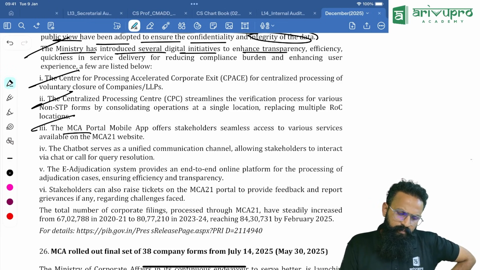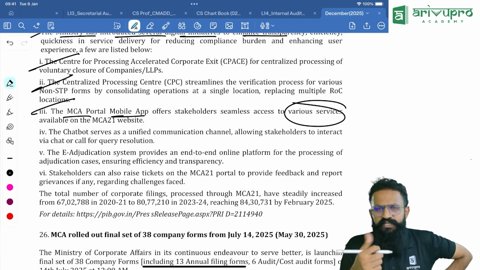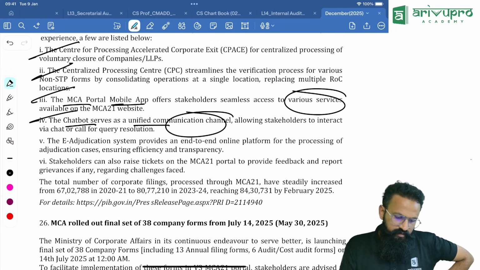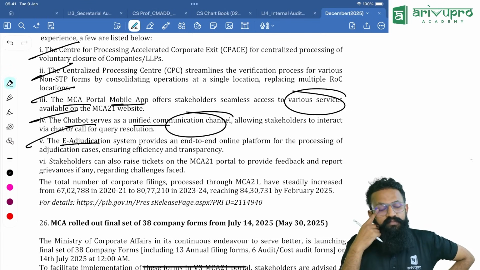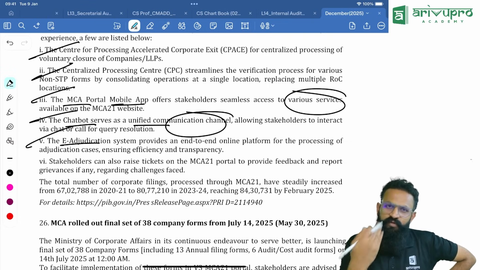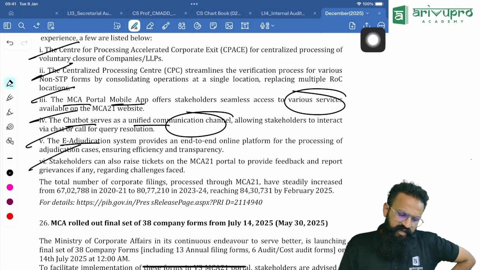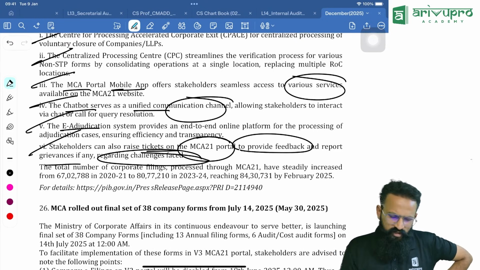The MCA portal mobile app offers stakeholders seamless access to various services available. Like for example, you can check the Act and all. The chatbot serves as a unified communication channel, like a healthcare. The e-adjudication system, nothing but tomorrow if you have any dispute, RD, ROC, if you have to do any adjudication, that can happen in electronic form only now. Stakeholders can also raise tickets on MCA 21 portal to provide feedback and report grievances if any regarding the challenges faced. Now we can do it. All old only, people.